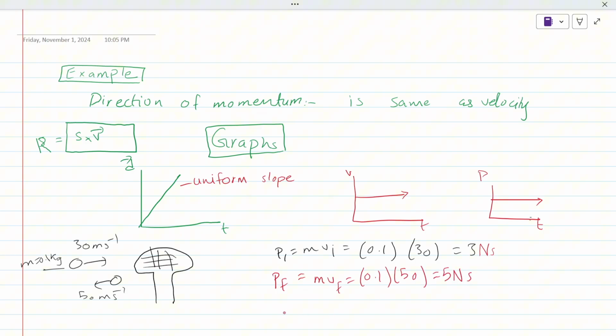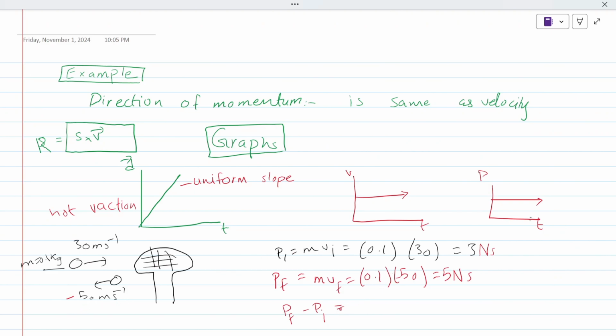What would be the change? Am I doing it right? Pause the video and see whether I have made some mistake. Yes, exactly, I have not taken sign conventions. You do not have to make this mistake. If the body is returning, the velocity will be minus 50.